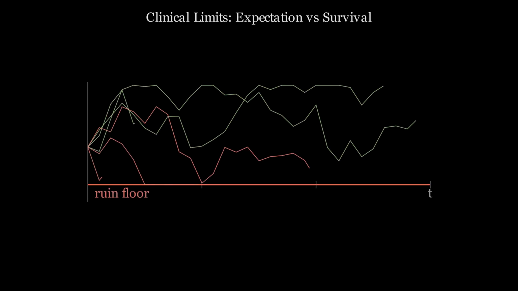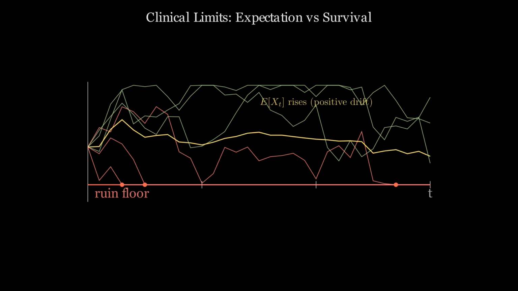Expected population outcome does not imply individual patient survival. Positive mean trajectory does not prevent organ reserve depletion. These results hold from the structure of clinical dynamics. No utility theory or decision framework is required to establish them.